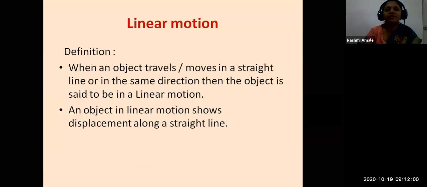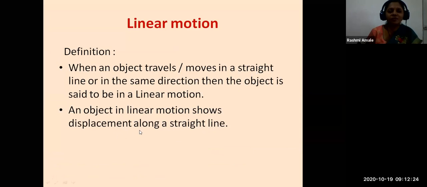So let us see the definition of linear motion. When an object travels or moves in a straight line or in the same direction, then the object is said to be in linear motion. An object in linear motion shows displacement along a straight line.